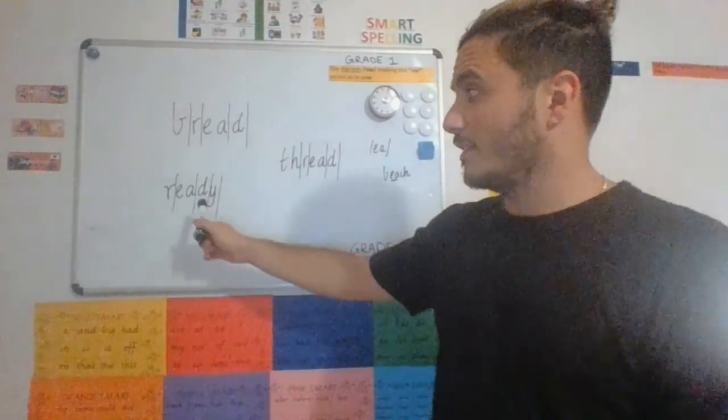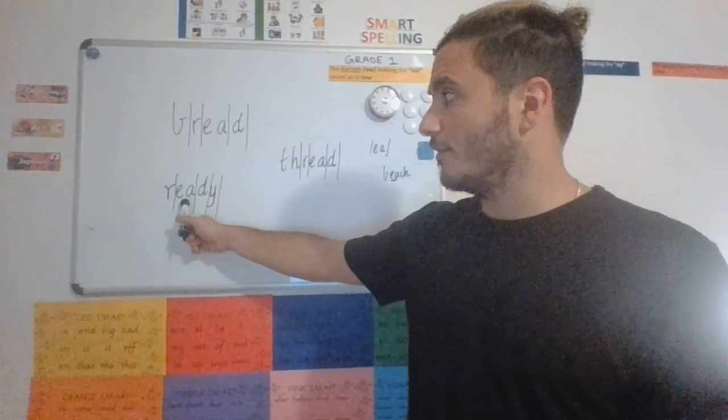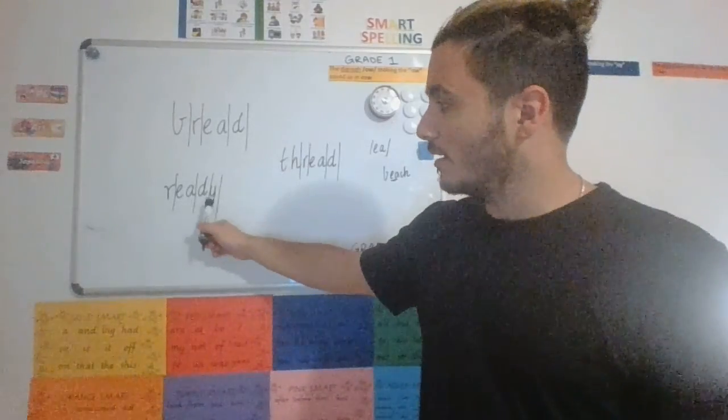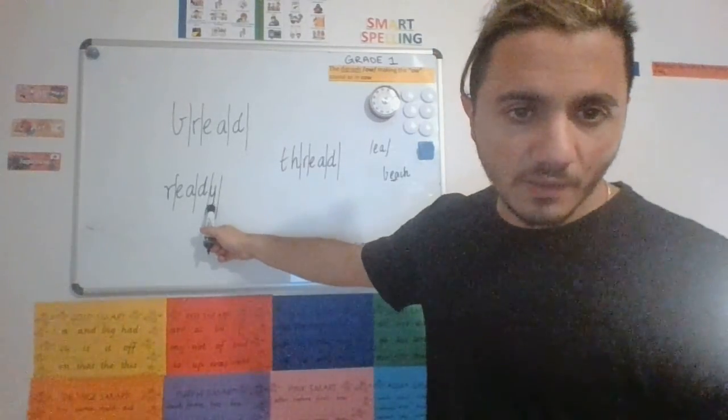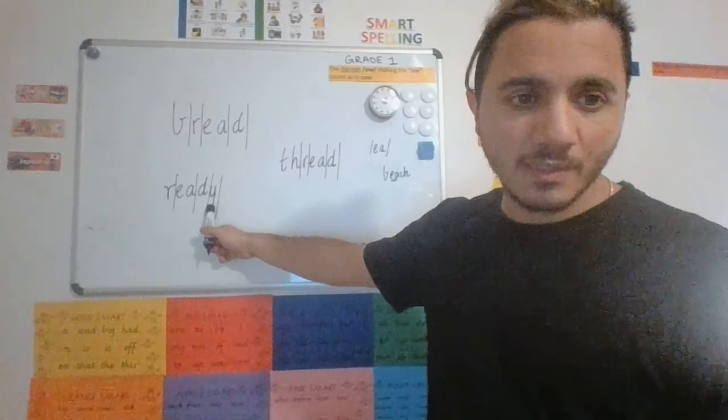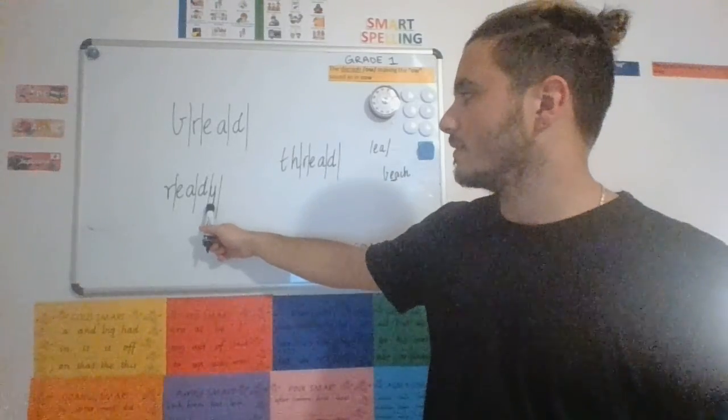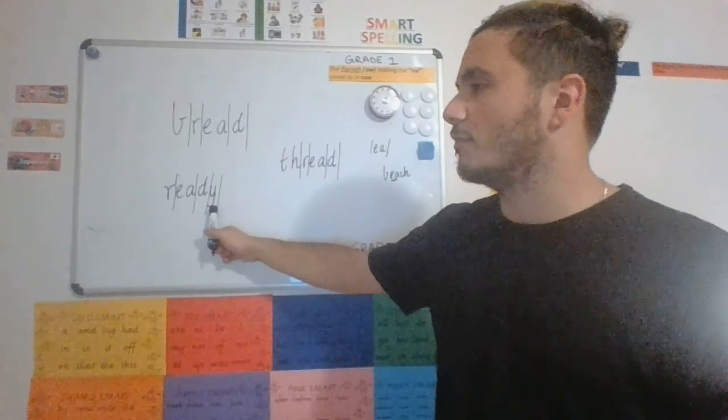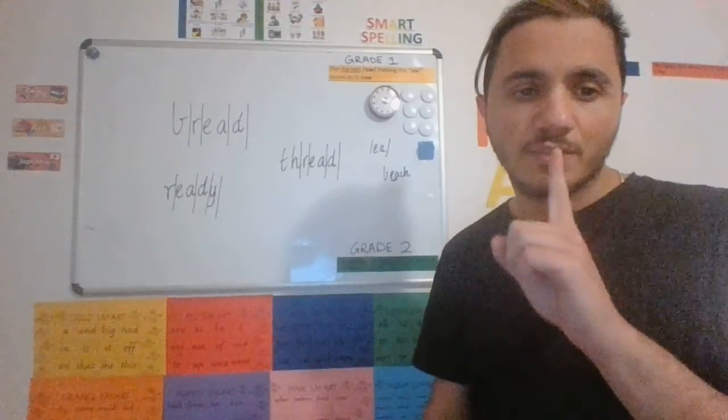Which part do you need to remember? Trickiest parts in this word, I think, the EA digraph, making the E sound. I think also this graph over here, the Y making the I sound. So that Y can sometimes make other sounds as well. So that's a part that you really need to remember in this word too. Let's do one more.